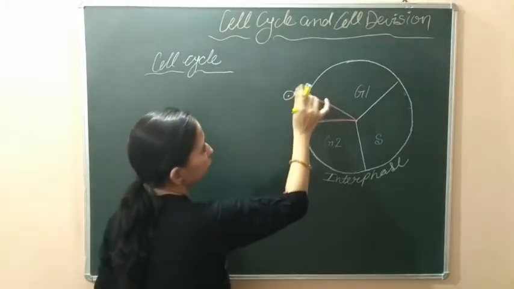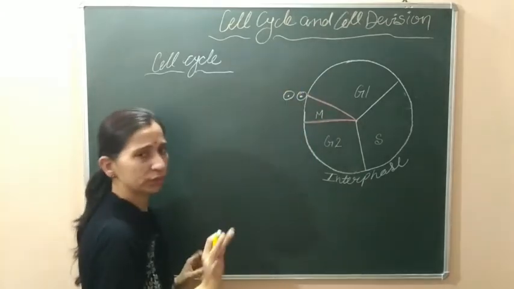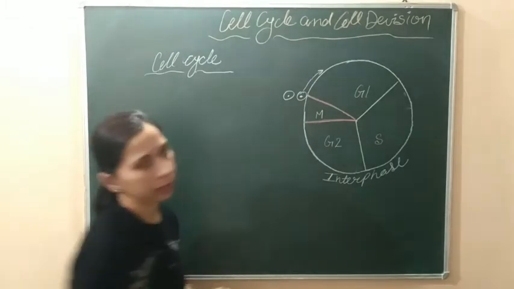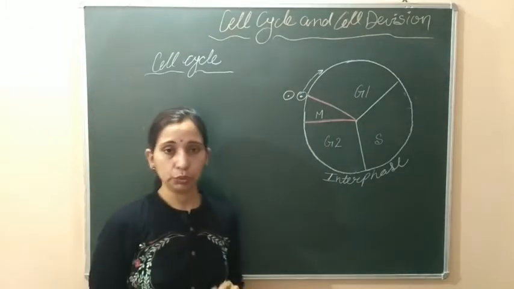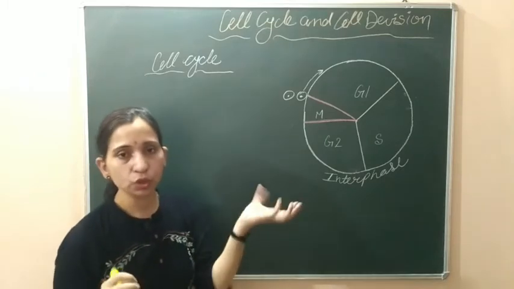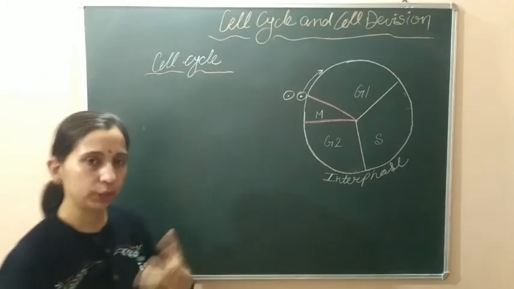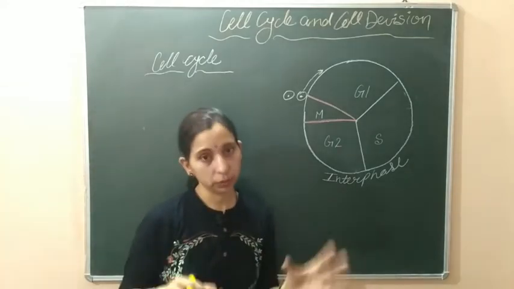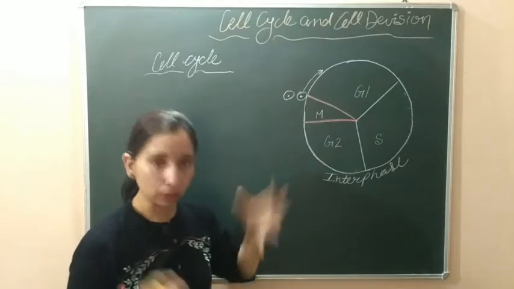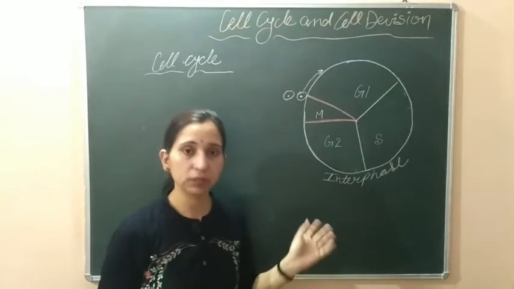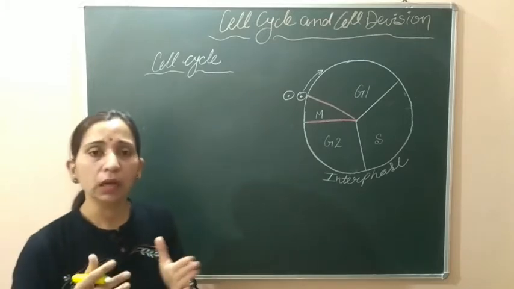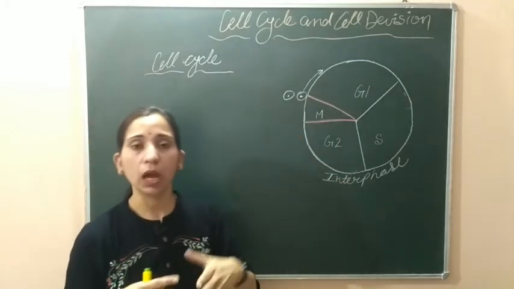When these daughter cells do not want to divide further, they enter into the interphase. When they enter into the interphase, they grow. They increase their size because their size is not similar to the parent cell, so they need to grow. They enter into the G1 phase, and in the G1 phase they grow, they increase their size, and after that they enter into another phase.